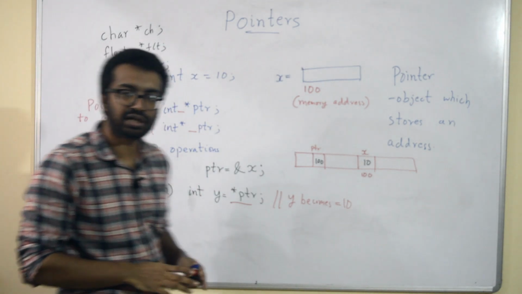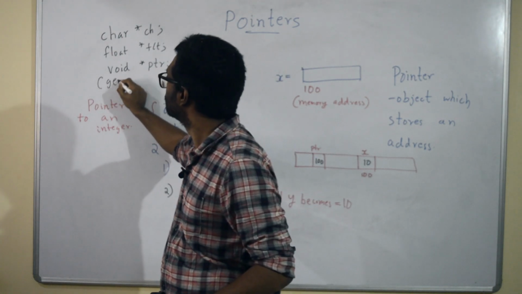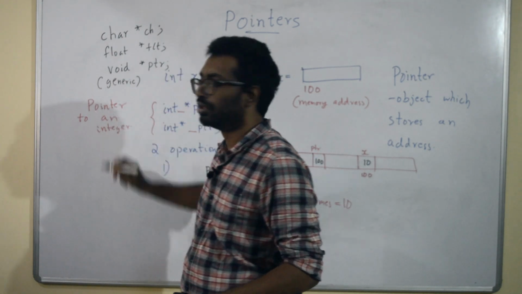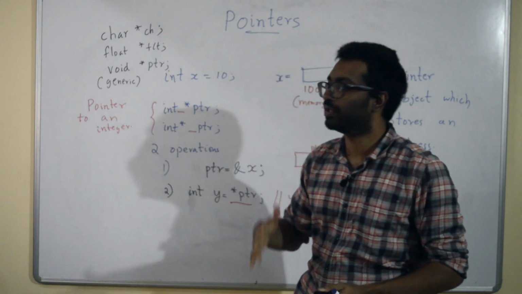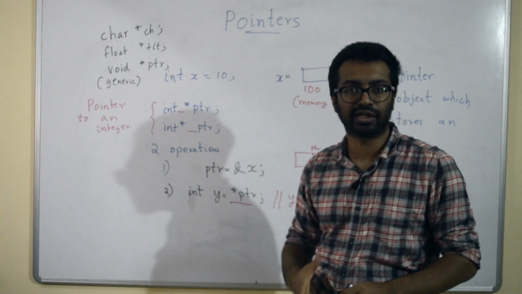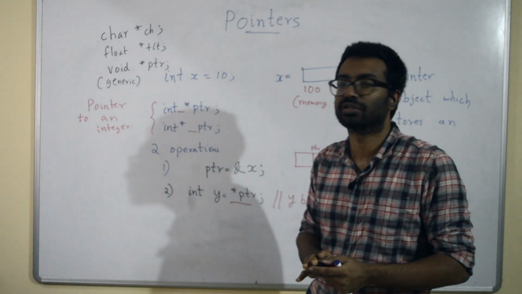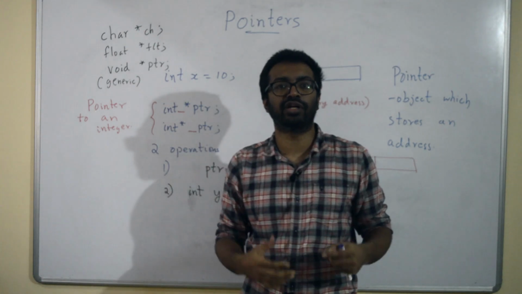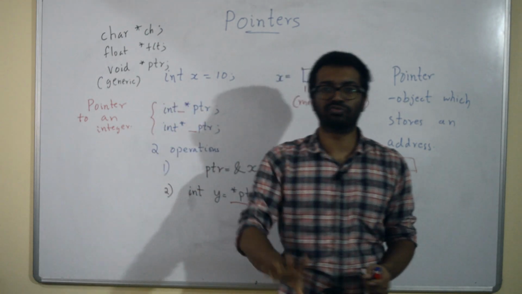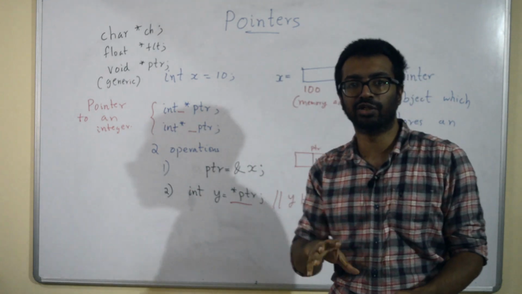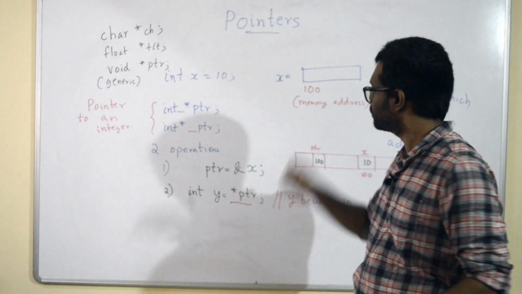So void star is a generic pointer, meaning its type, whether it's integer or float or character, is not yet defined. We don't know as of now which type of pointer it is. So that's a void star pointer. Its use we will soon see. So let's have it like this right now.